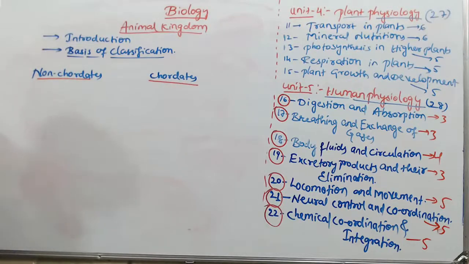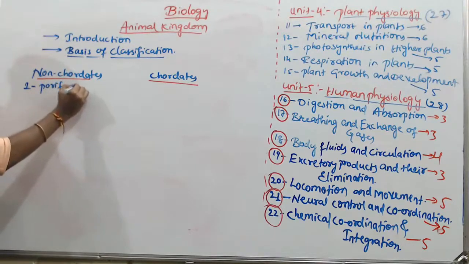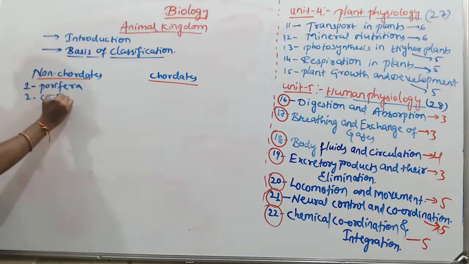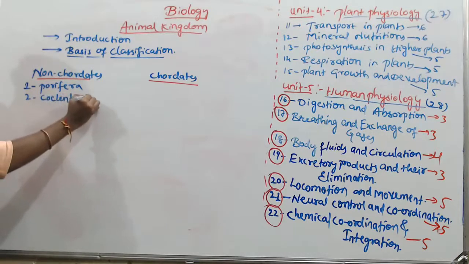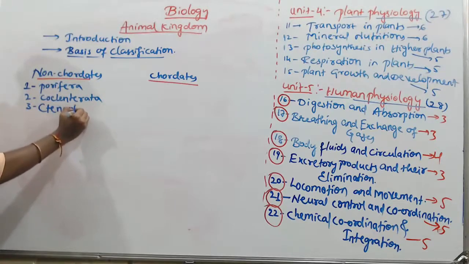Non-chordates are again subdivided. Number one, Porifera. Number two, Coelenterata. Number three, Ctenophora.